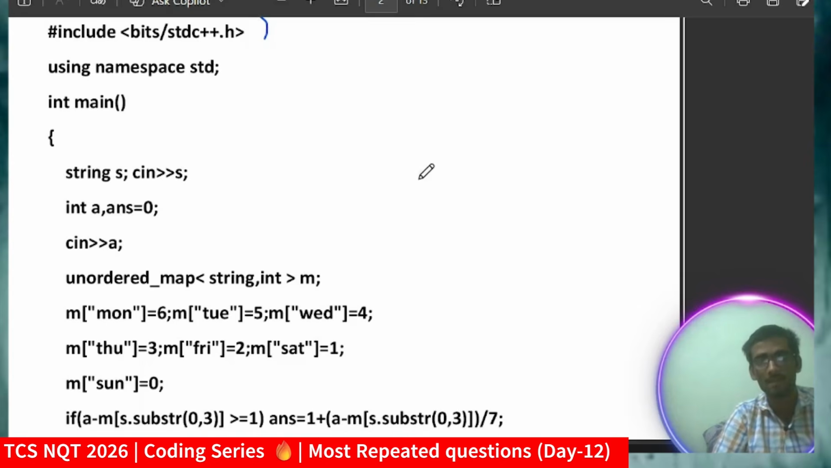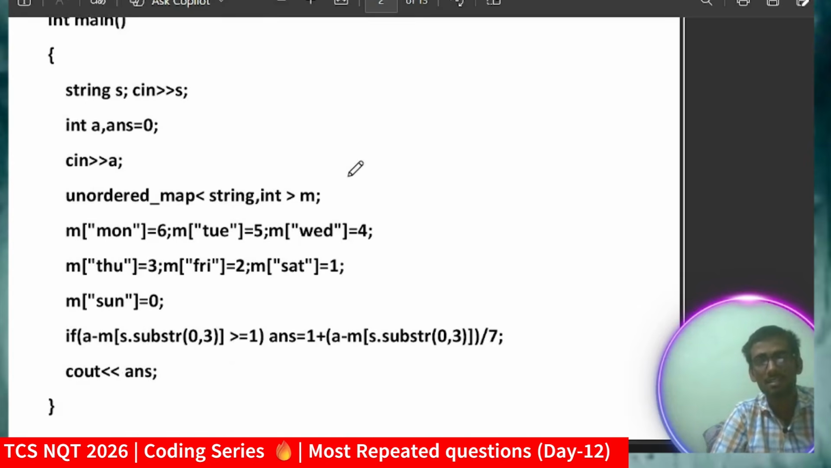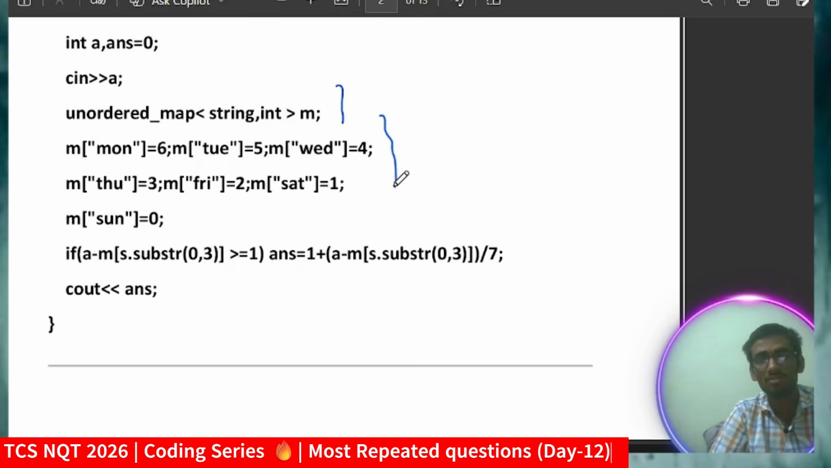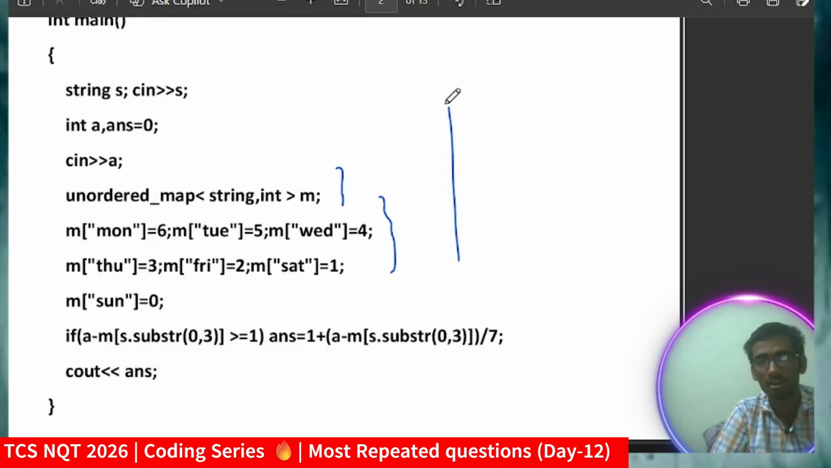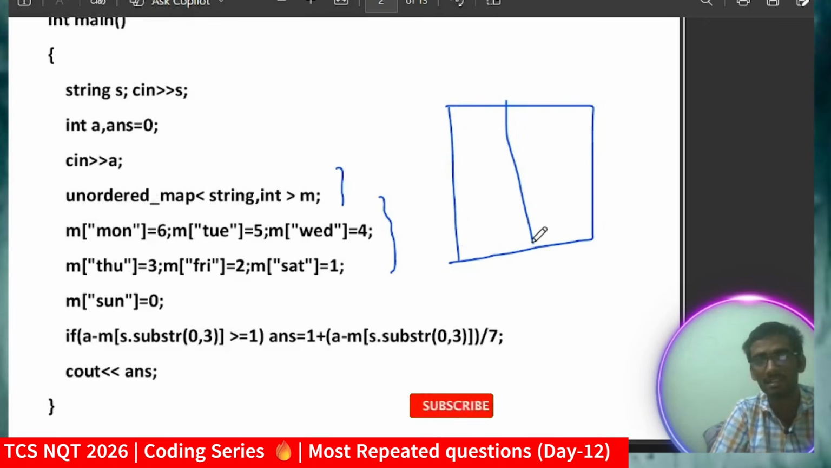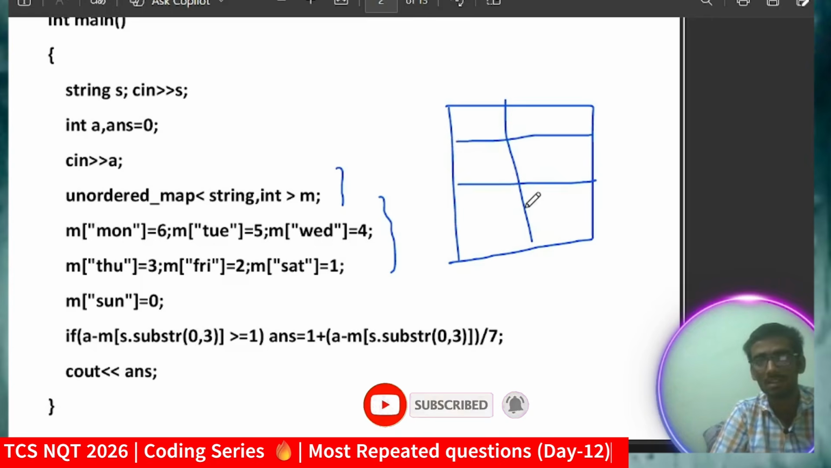So what I'm doing here is creating a map of type string and integer and storing values corresponding to particular days. For Monday it will store 6, for Tuesday 5, for Wednesday 4, Thursday 3, Friday 2, and Saturday 1. Those who know the concept of map, comment here whether you know about map or not, because map is very important for the NQT exam. This is the map, which stores values in key value pairs.